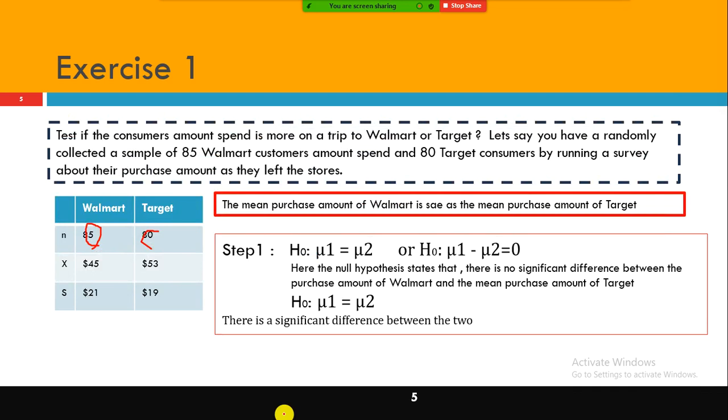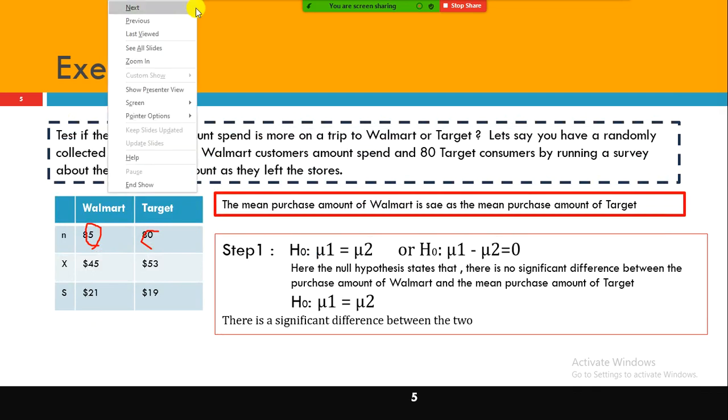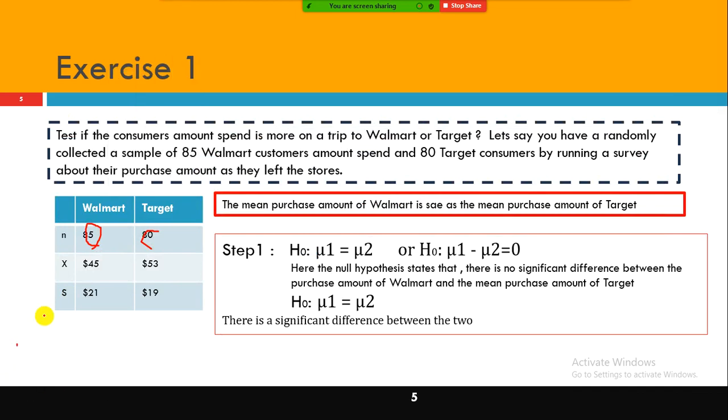The mean purchase amount of the Walmart customers is $45, and the average amount spent by the Target customers for this sample size is $53.